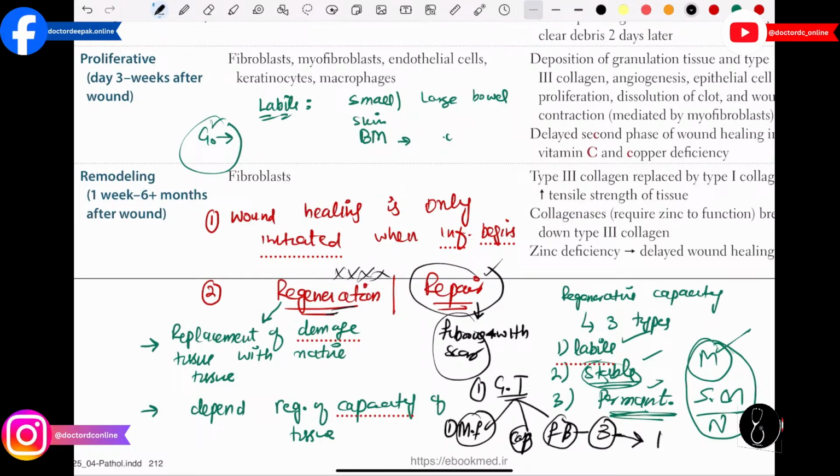So let's take a quick review of what I taught in the repair. First of all, replacement of damaged tissue with fibrous scar is called repair. Then you have to remember, repair only occurs when the regenerative stem cells are lost or when the tissue doesn't have regenerative capacity. These are the 2 indications.